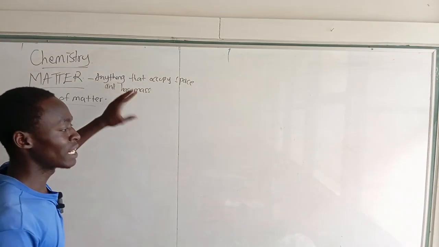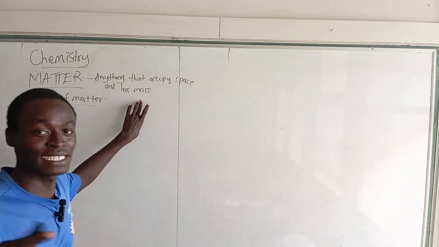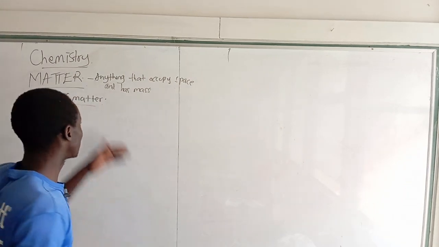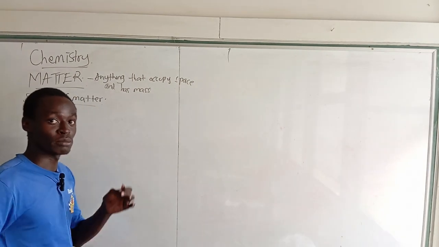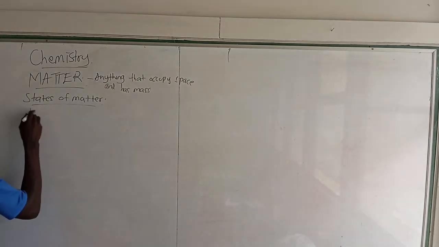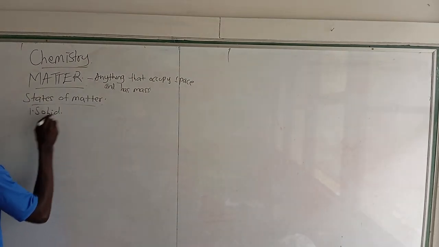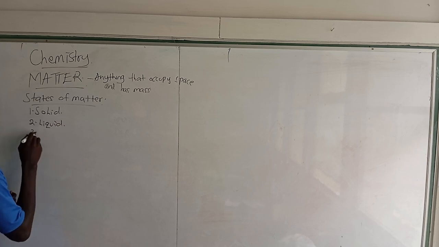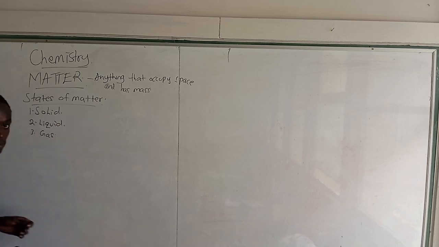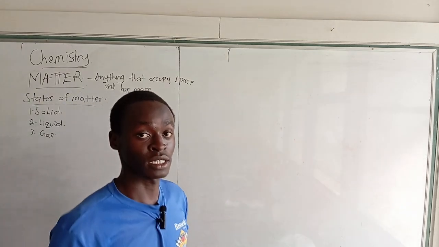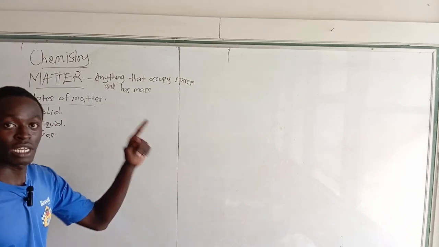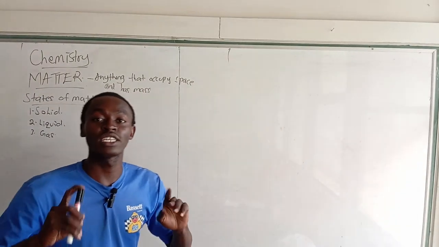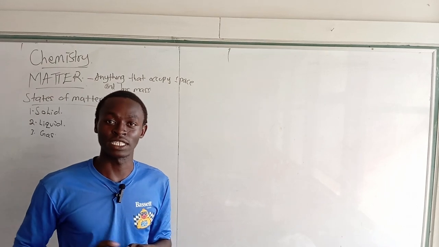Now under the states of matter, we are going to know in how many forms matter exists, and what those forms are. Number one, we have the solid as a state of matter. Number two, the liquid. And number three, the gas. So matter exists in three states: solid, liquid, and gas.